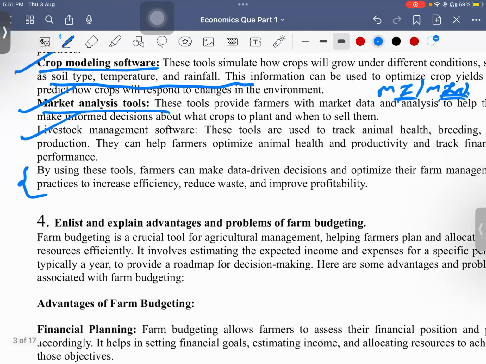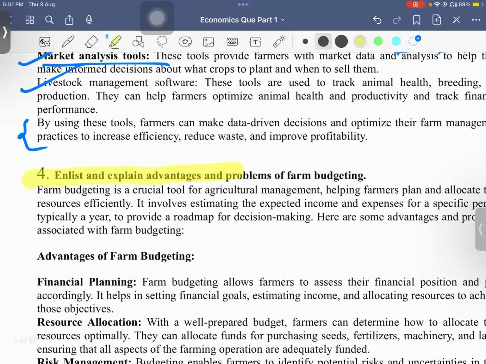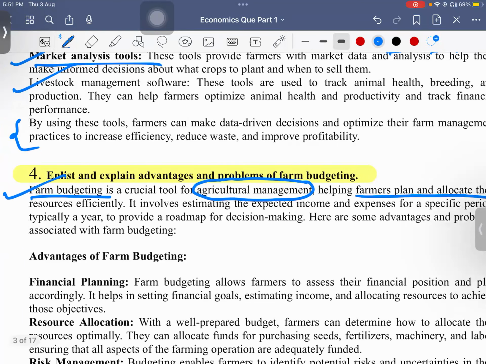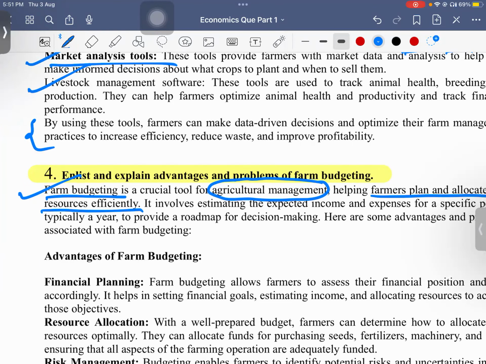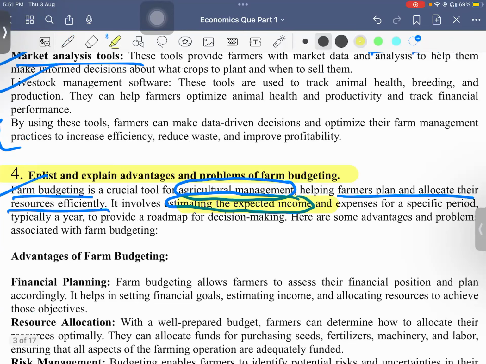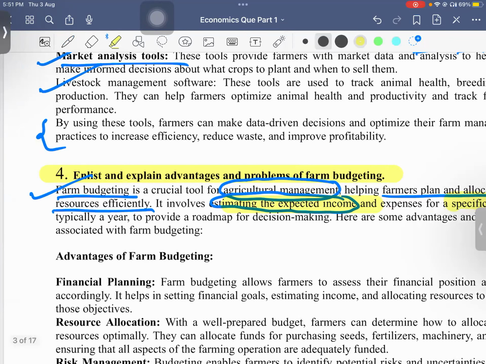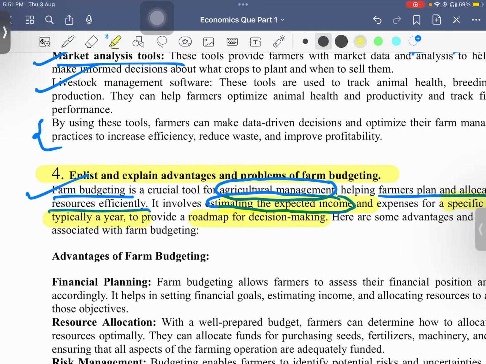Next, enlist and explain advantages and problems of farm budgeting. So what is farm budgeting? It is a crucial tool for agriculture management, helping farmers plan and allocate their resources efficiently. What we do here is estimate the expected income and expenses for a specific period, like over a year, to provide a roadmap for decision making.